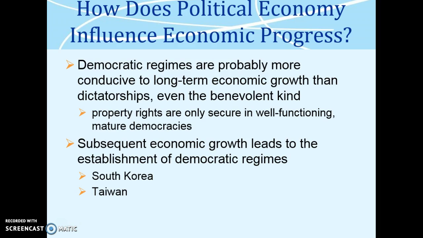How does political economy influence economic progress? Democratic regimes are probably more conducive to long-term economic growth than dictatorships, even the benevolent kind. Property rights are only secure in well-functioning, mature democracies. Subsequent economic growth leads to the establishment of democratic regimes, as in South Korea and Taiwan.